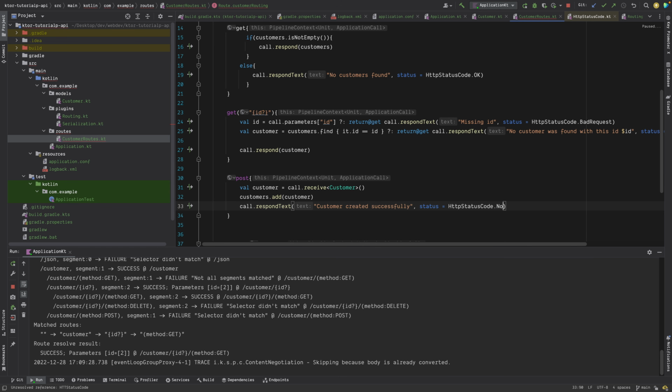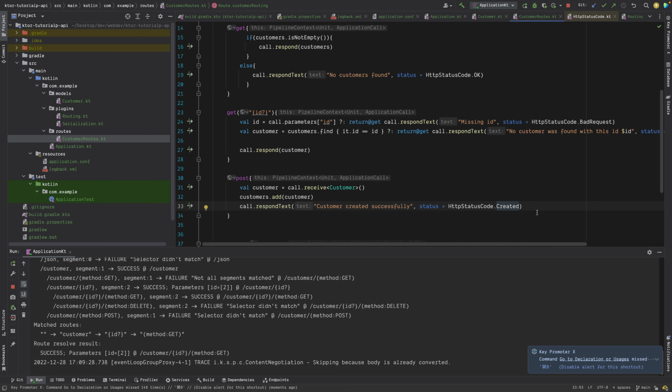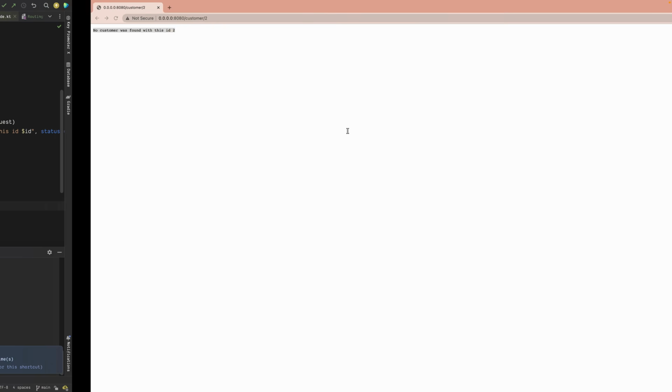Okay. Dot created. Yeah, it's 201 basically. Yeah, 201. So now we are done with this part as well. How we will test it, right? So now you cannot test it using the browser, because with the browser you can just hit this URL, right?